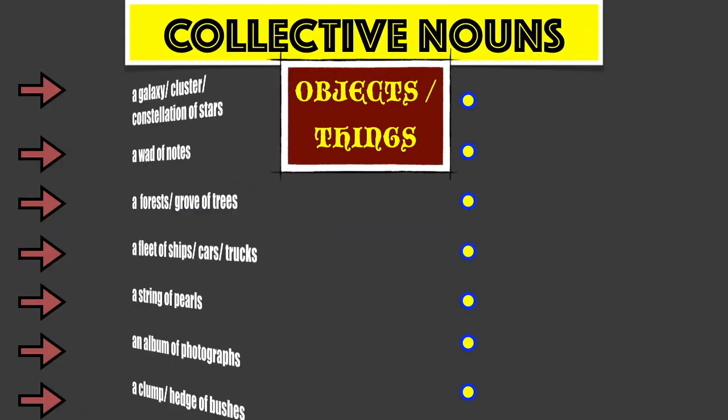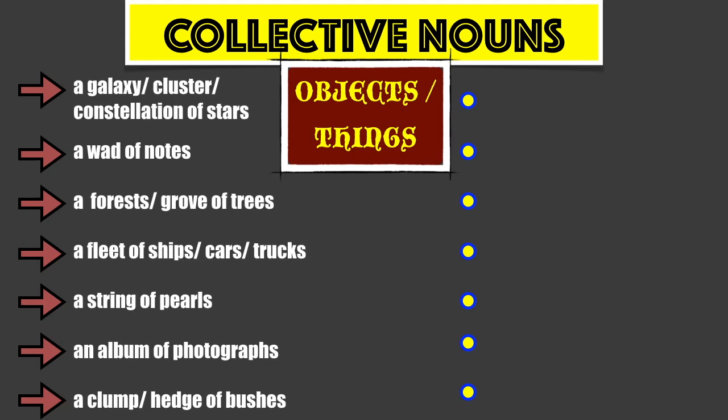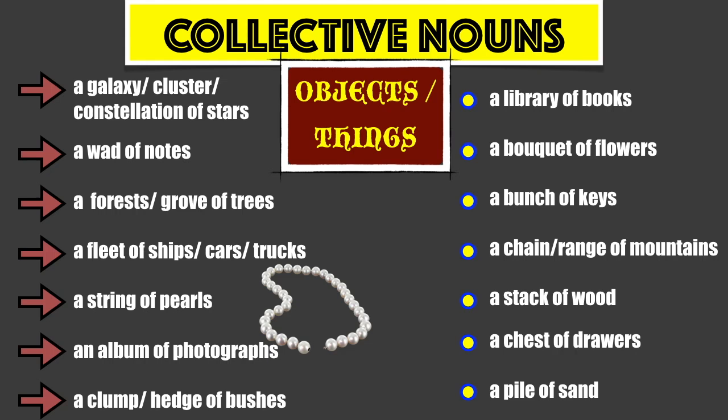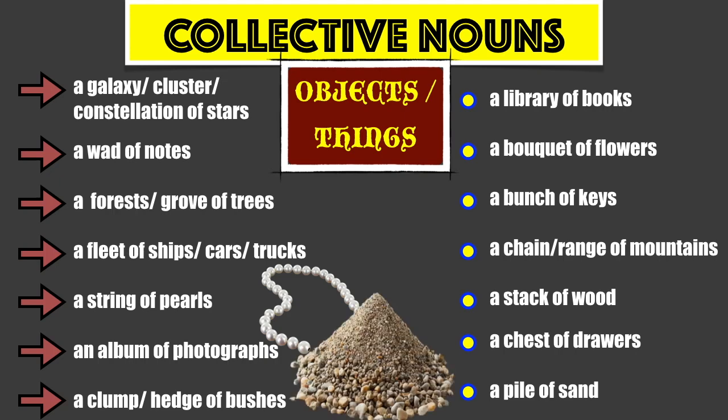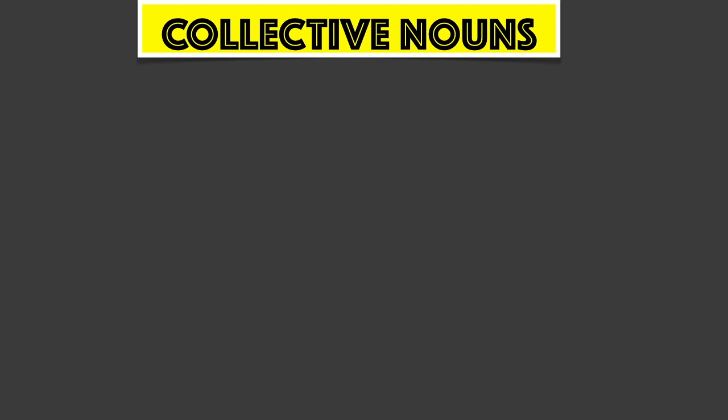A galaxy or cluster or constellation of stars. A wad of notes. A forest or grove of trees. A fleet of ships or cars or trucks. A string of pearls. An album of photographs. A clump or hedge of bushes. A library of books. A bouquet of flowers. A bunch of keys. A chain or range of mountains. A stack of wood. A chest of drawers. A pile of sand. The following sentences showcase collective nouns for objects or things.